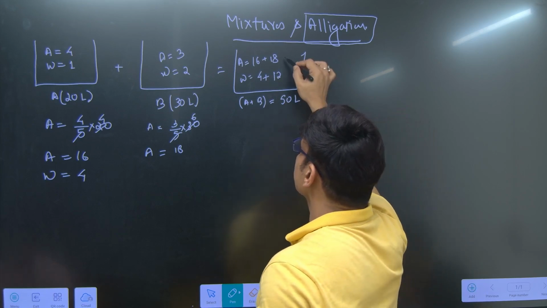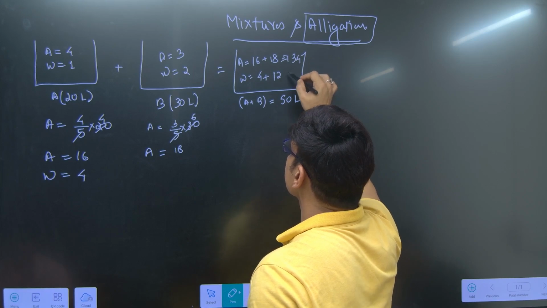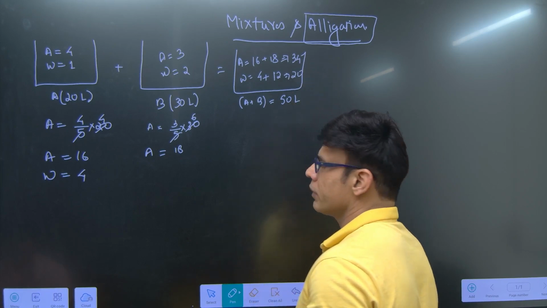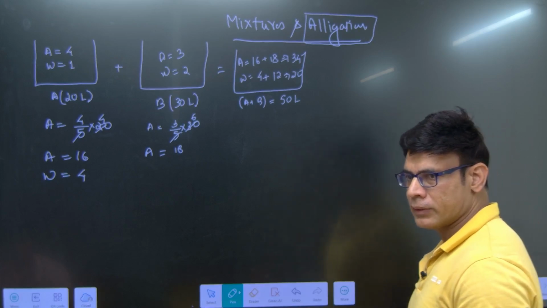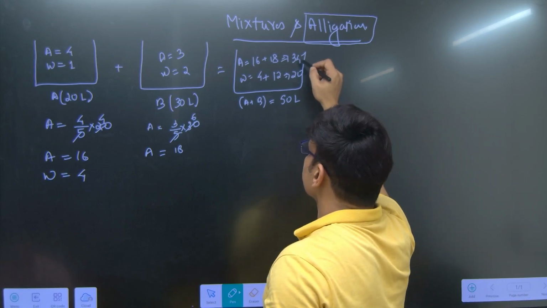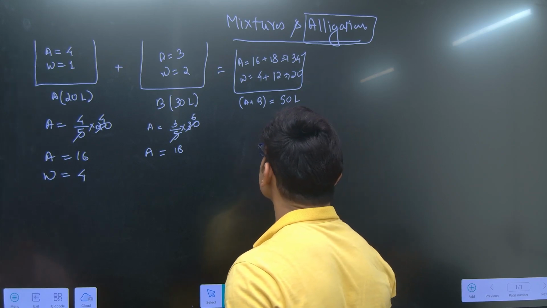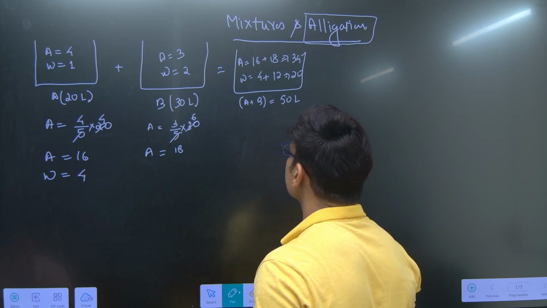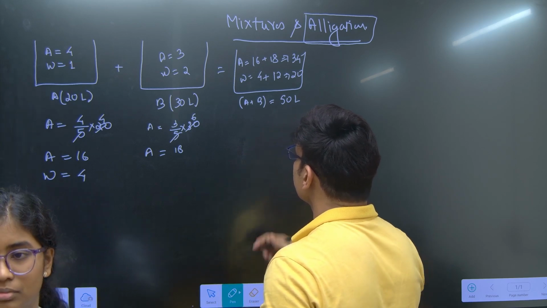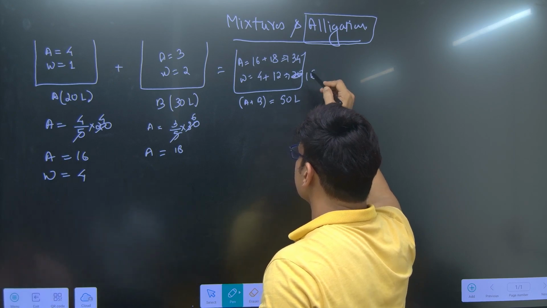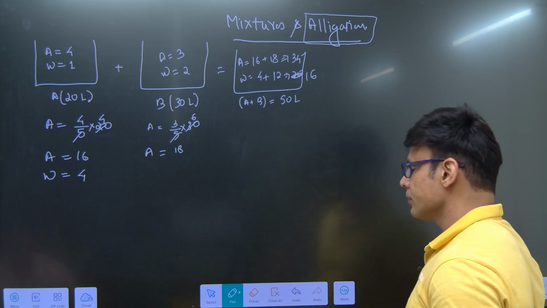Total will be 18 plus 16 is 34 alcohol, and water is 12 plus 4, which is 16.